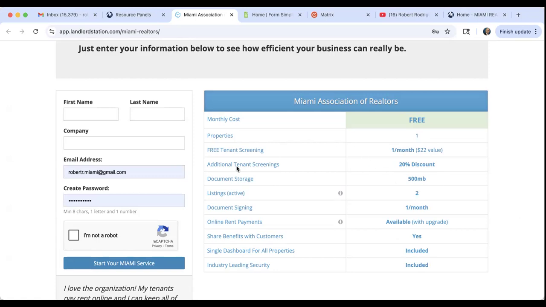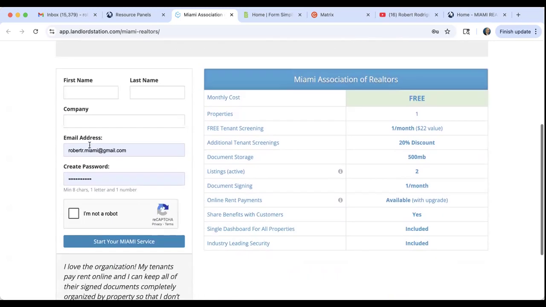And you guys can sign up here where it says sign up as a Miami member, start your Miami service. Put your name, last name, the company you all work for, which is Elite Ocean View Realty. Make sure you include your email address. You want to create a password and click on start your Miami service, and you will now be given access to Landlord Station. Any other screening you want to get done that month is going to cost $22 per screening.